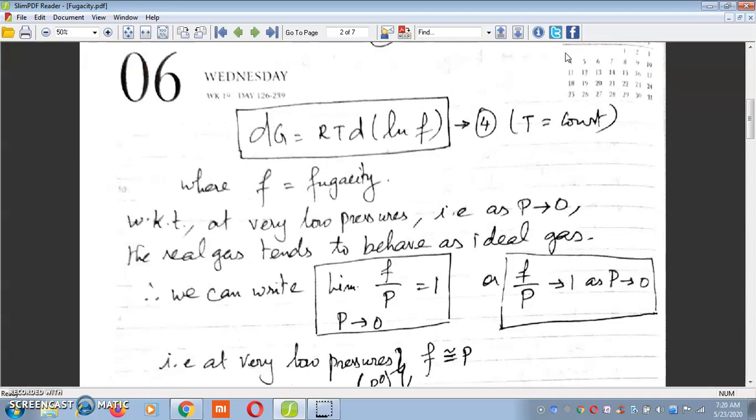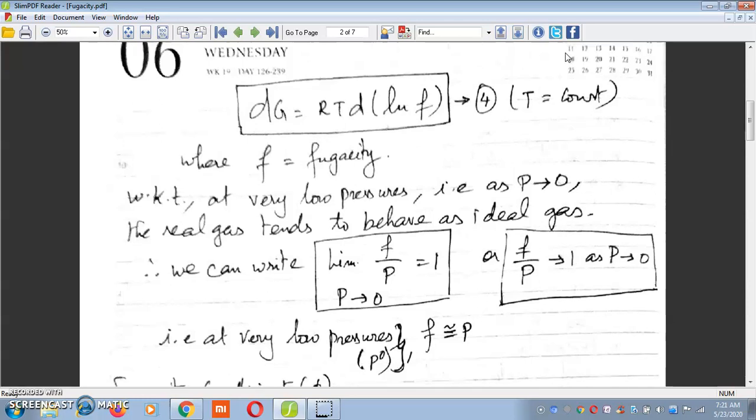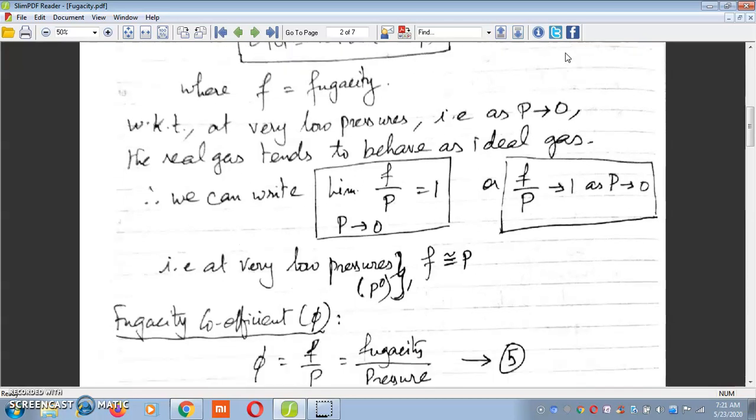But we know as the pressure is reduced, that is at very low pressures, real gases tend to behave like ideal gases. Therefore, we can write the limit of f by P as P tends to 0 is equal to 1, or f becomes equal to P at very low pressures. Therefore, at very low pressures P0, I can write f is equal to P.